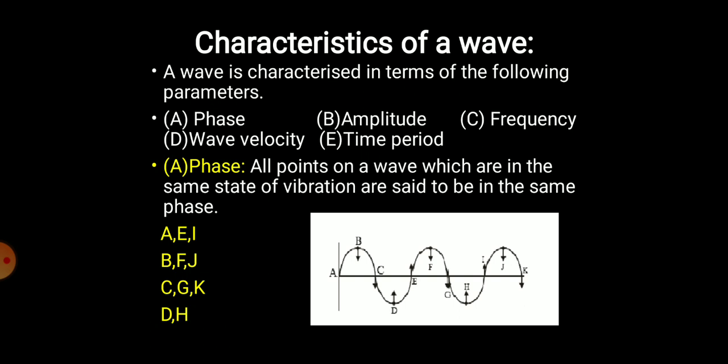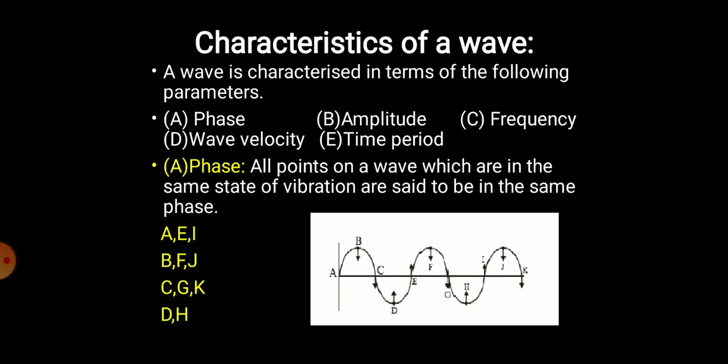Previously we have studied about waves. There are two types of wave, transverse wave and longitudinal wave. Sound waves are longitudinal waves, whereas light waves are transverse waves. In longitudinal waves the particles travel parallel to the direction of the wave, whereas in transverse waves the particles move in a perpendicular direction to the direction of the wave. These are the things we have previously covered.